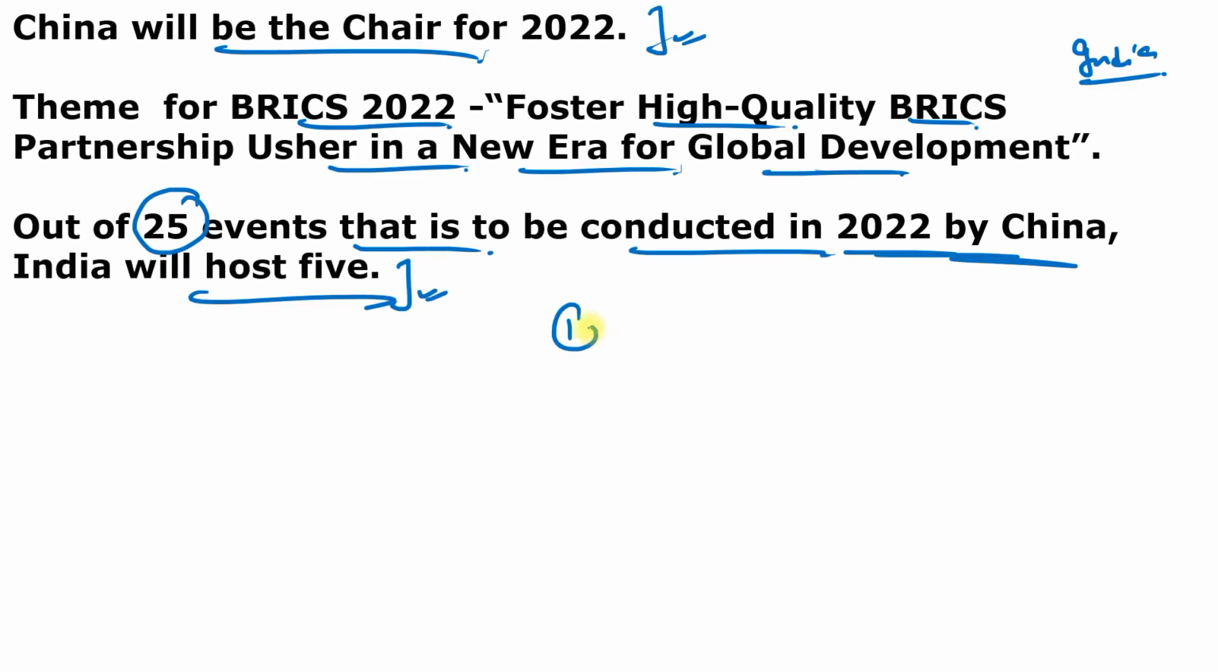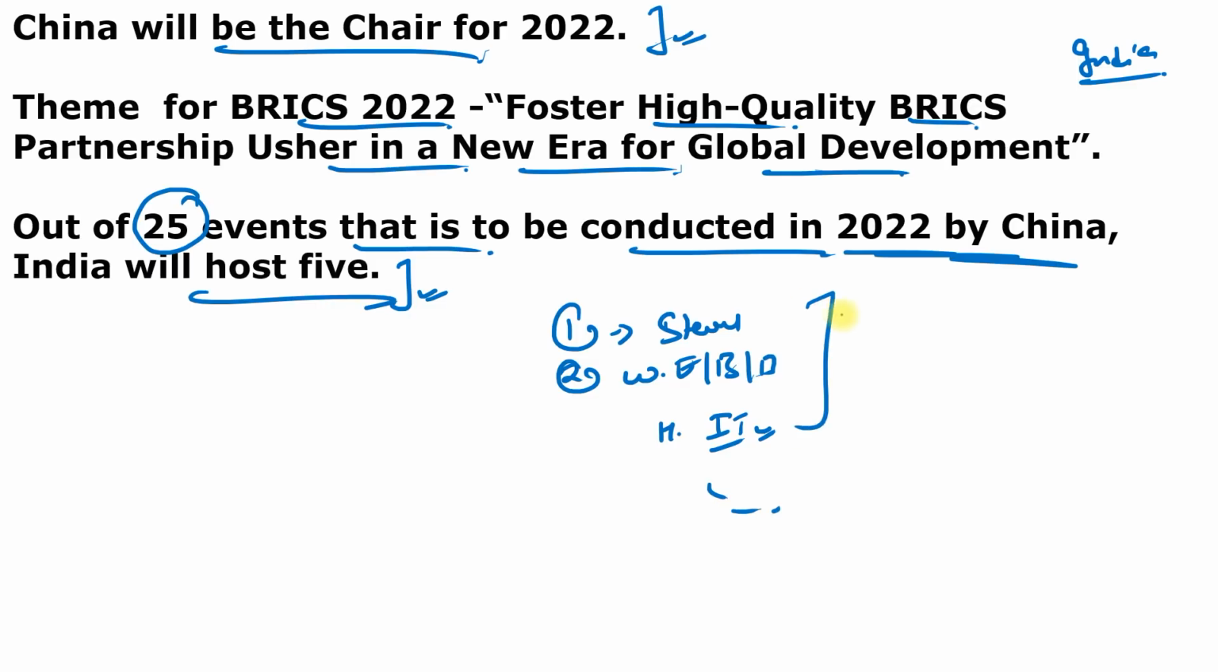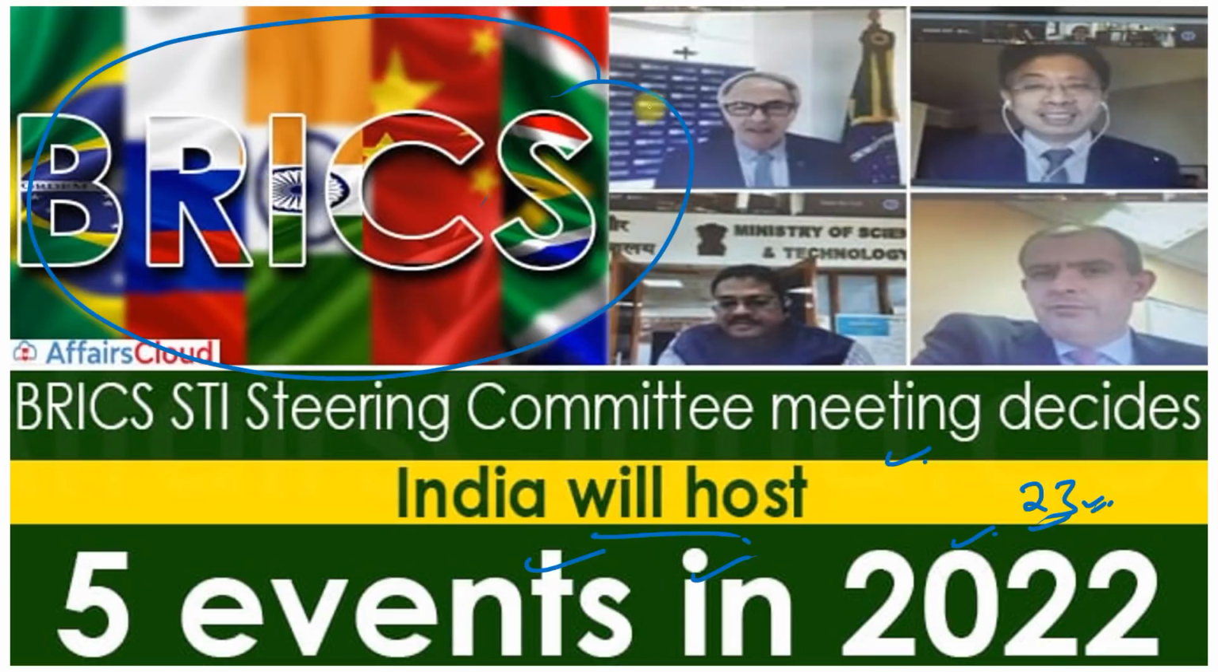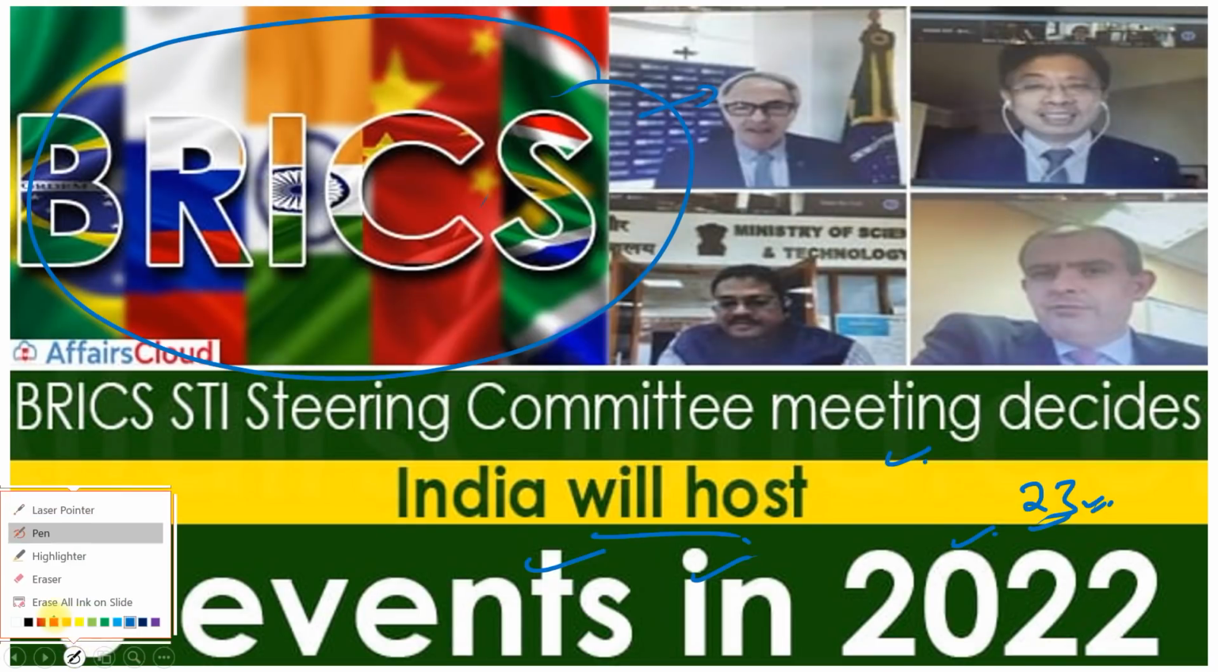Like first event will be the BRICS startup forum meeting. Second will be the working group meeting on energy, biotechnology and biomedicine. Next, you can say high performance computing and information technology related computing, and so many events. But you have to remember, India will host 5 events out of the 25 events. But the organization is very important. BRICS, I think all the students know about BRICS.